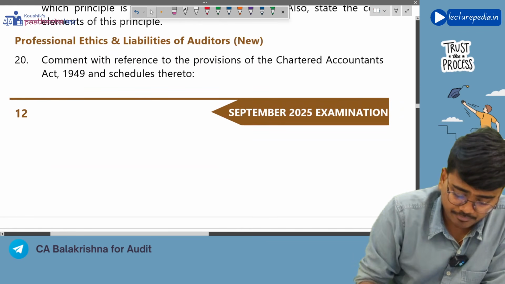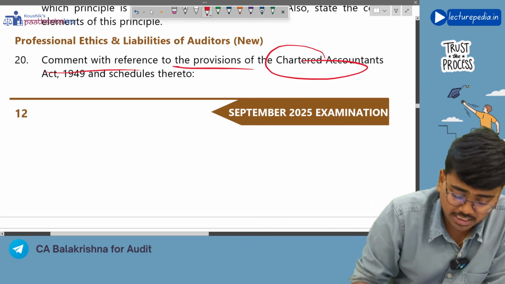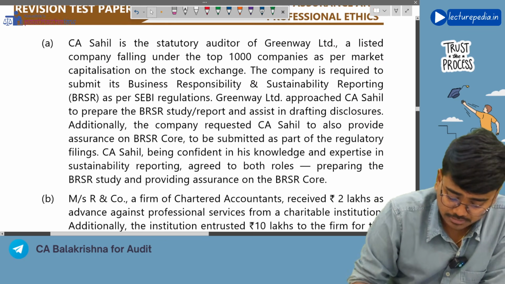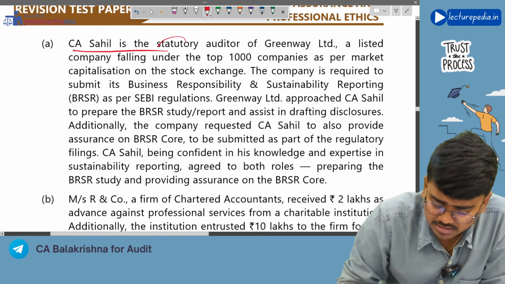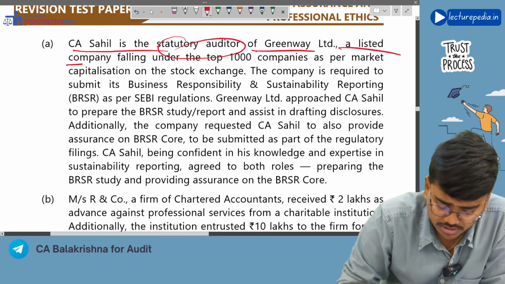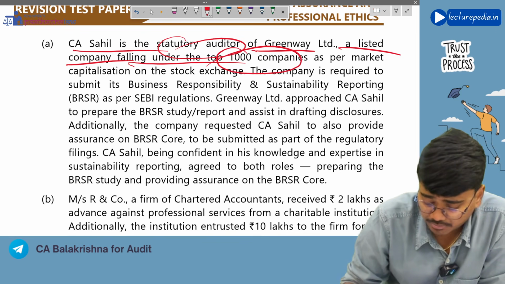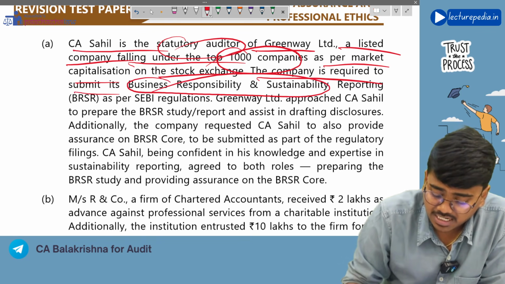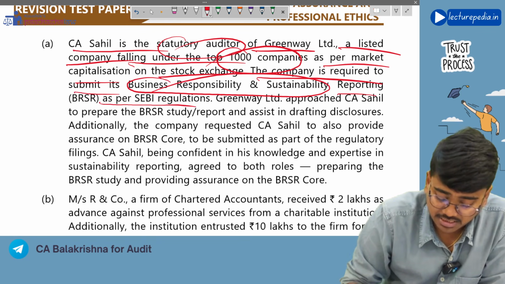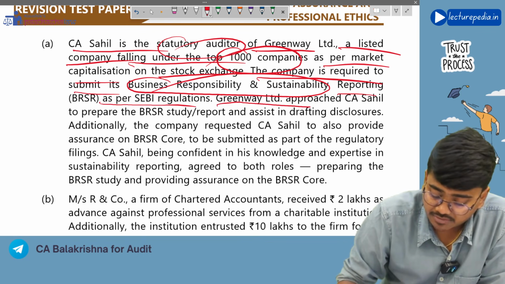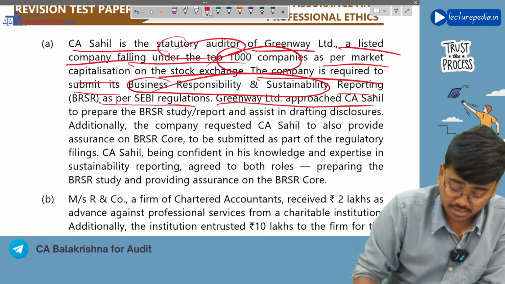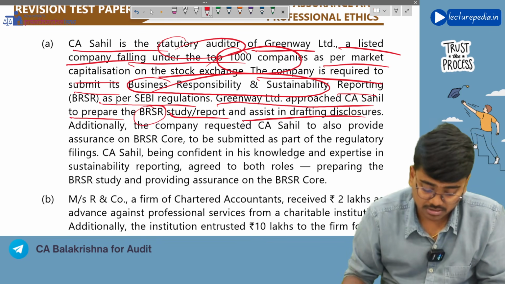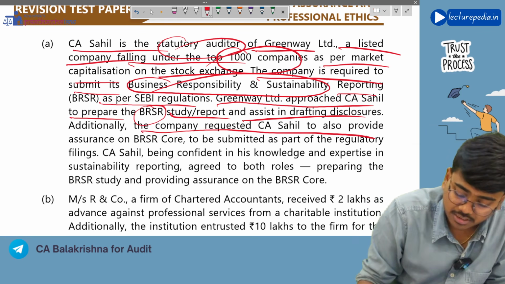Next, question number 20. Comment with reference to the provisions of the Chartered Accountants Act 1949 and schedules thereto. Okay, let's see. CS Ahil is the statutory auditor of Greenway Limited, a listed company falling under the top 1000 companies as per market capitalization on the stock exchange. Such companies are required to submit BRSR reporting as per SEBI regulations. Greenway Limited approached CS Ahil, who is also the auditor, to prepare the BRSR study report and assist in drafting disclosures. Additionally, the company requested CS Ahil to also provide assurance.